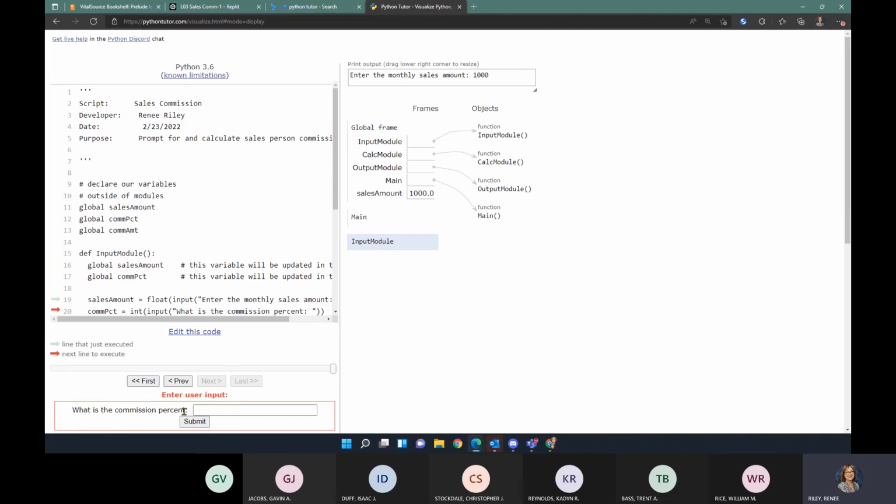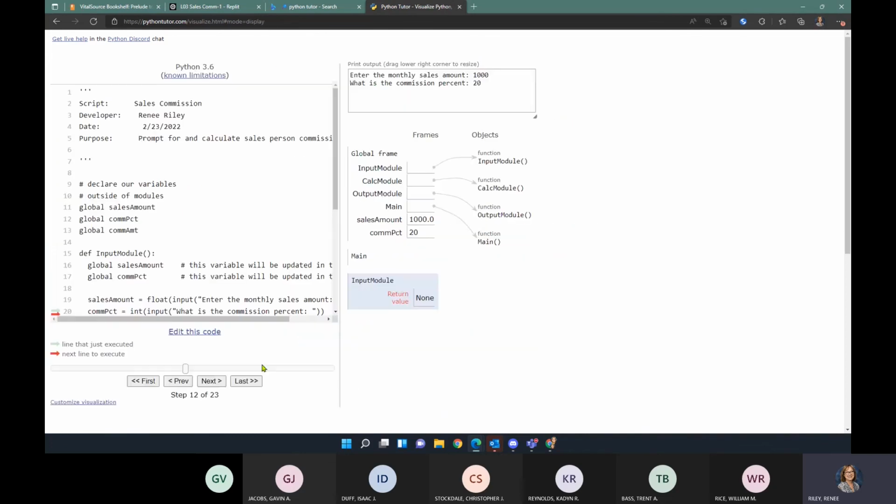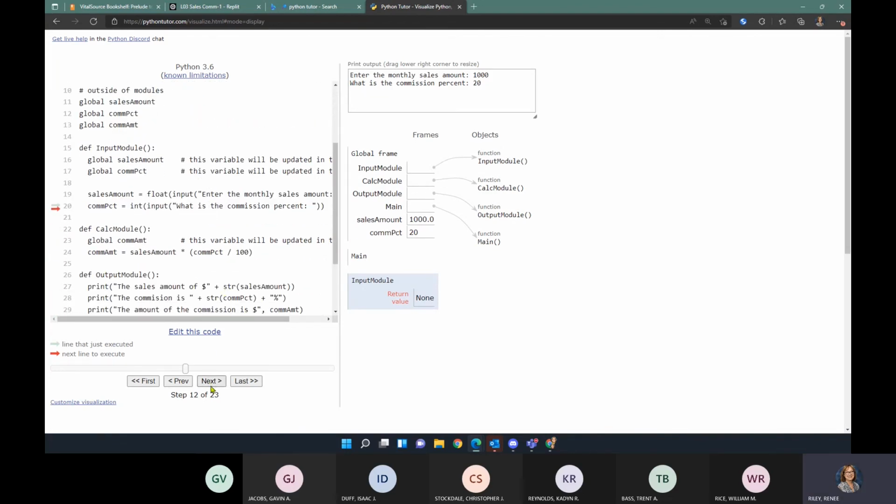My input prompt for the commission percent now is over here. It's ready to run. So I'm going to type a number in there. We'll do 20 and submit. And now we should see both variables are here with their values. I'm going to keep going with next. Our input module is done now.